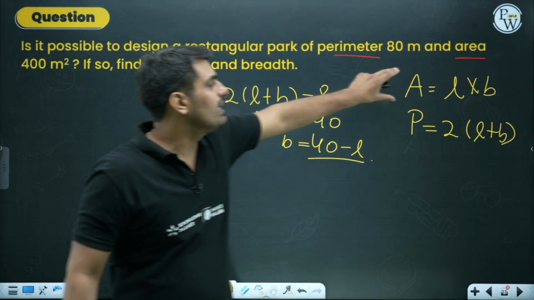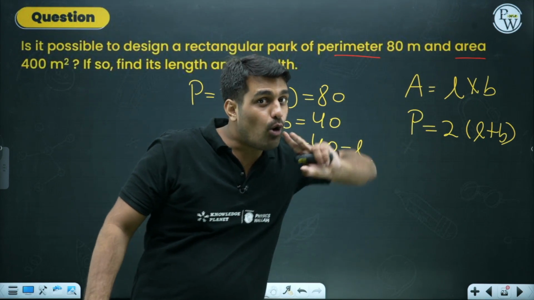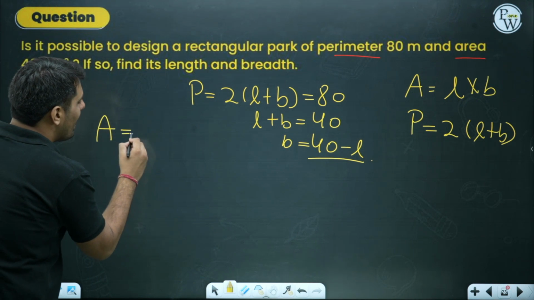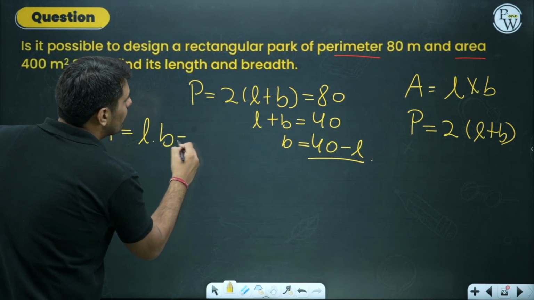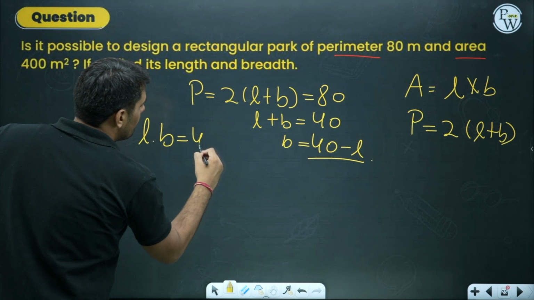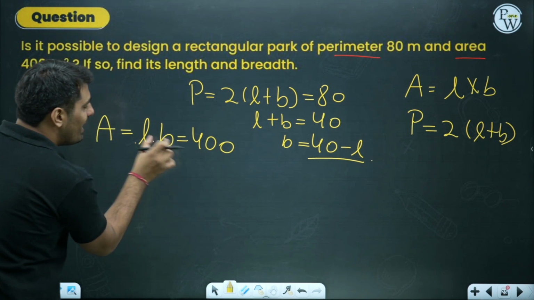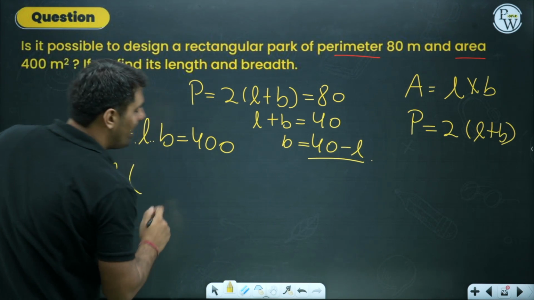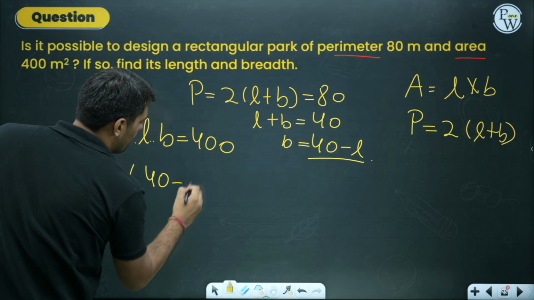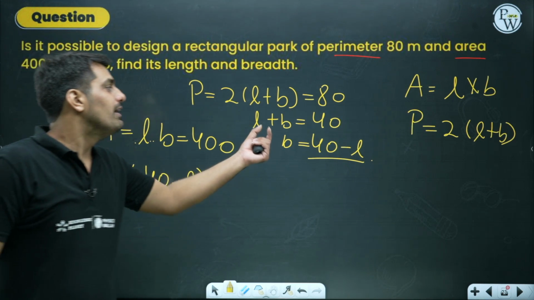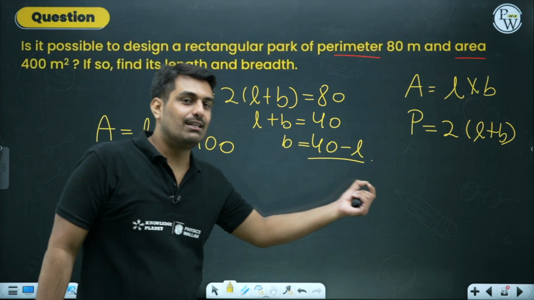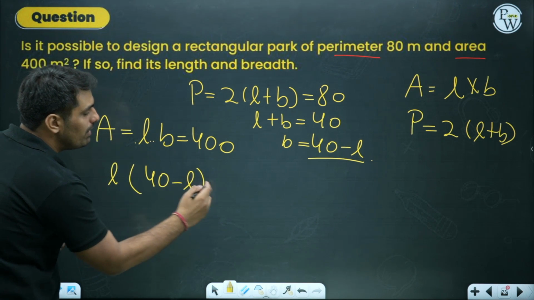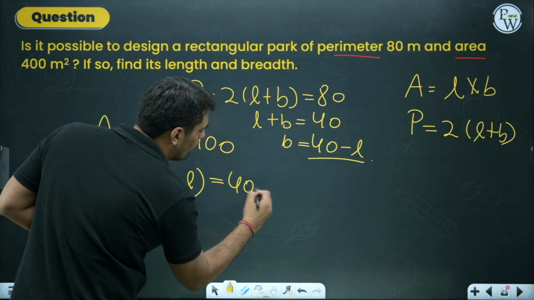I have been given another relation, area. Area is given to me as L into B equal to 400 meters square. Putting in the values of L and B, L remains as it is, but B I have written in terms of L, so 40 minus L. What I have done is reduced B in the form of L. Now both have the same variable, and I can form a quadratic equation.